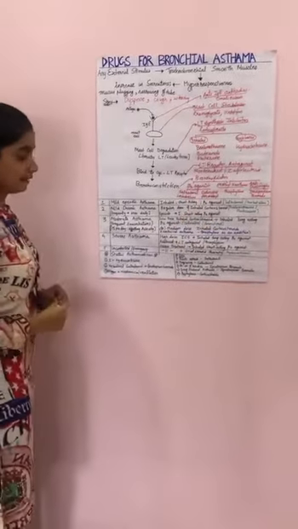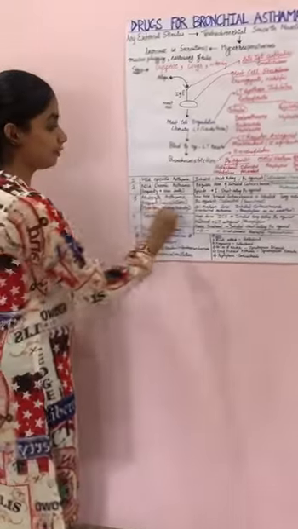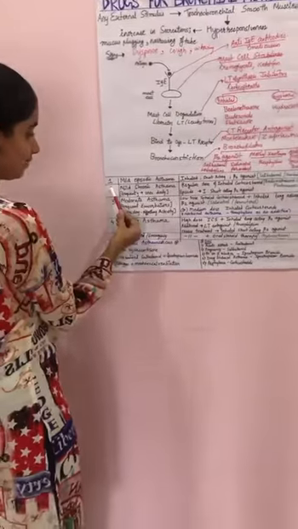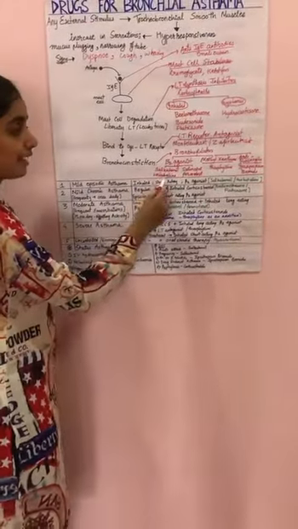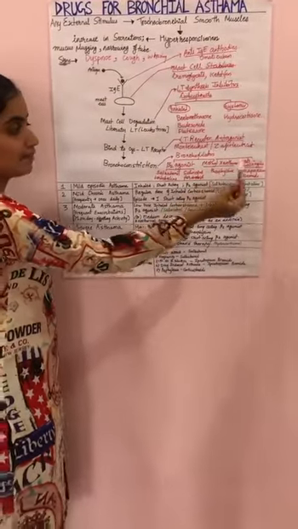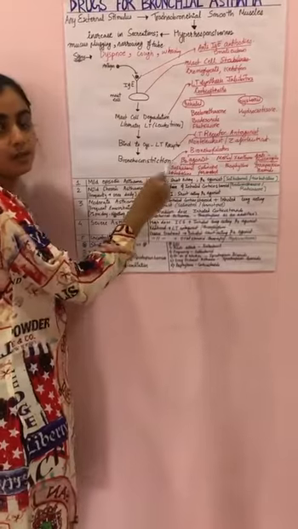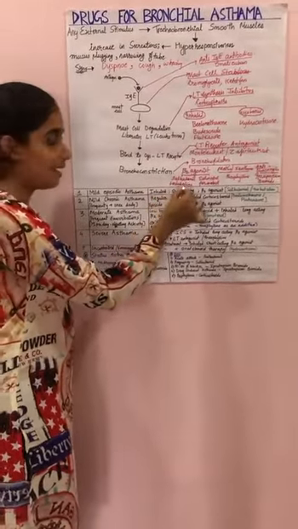Now I will tell you about the 5-step process of treatment of bronchial asthma depending on the severity. First step, mild episodic asthma. We use inhaled short-acting beta-2 agonists. Examples are salbutamol and terbutaline. These drugs are used only during the episode, that is, when an asthma attack occurs.